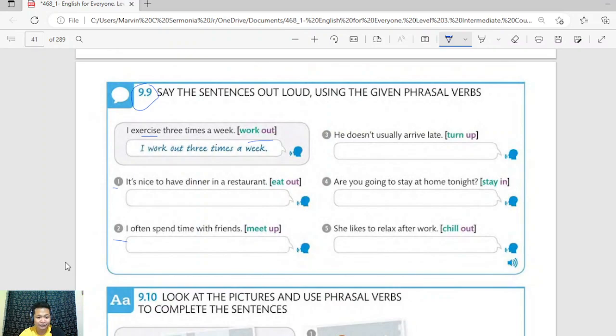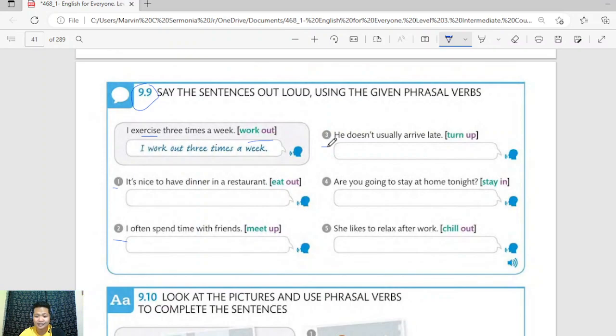Okay, I often meet up with friends, because meet up means spend time, right? I often meet up with friends. Very good. What about the next sentence? Okay, the answer is he doesn't usually turn up late.